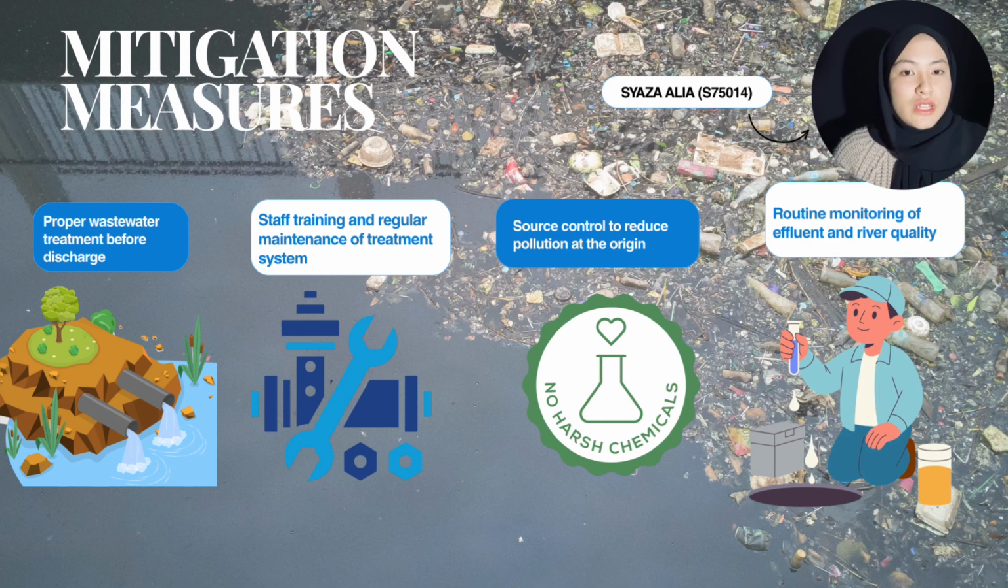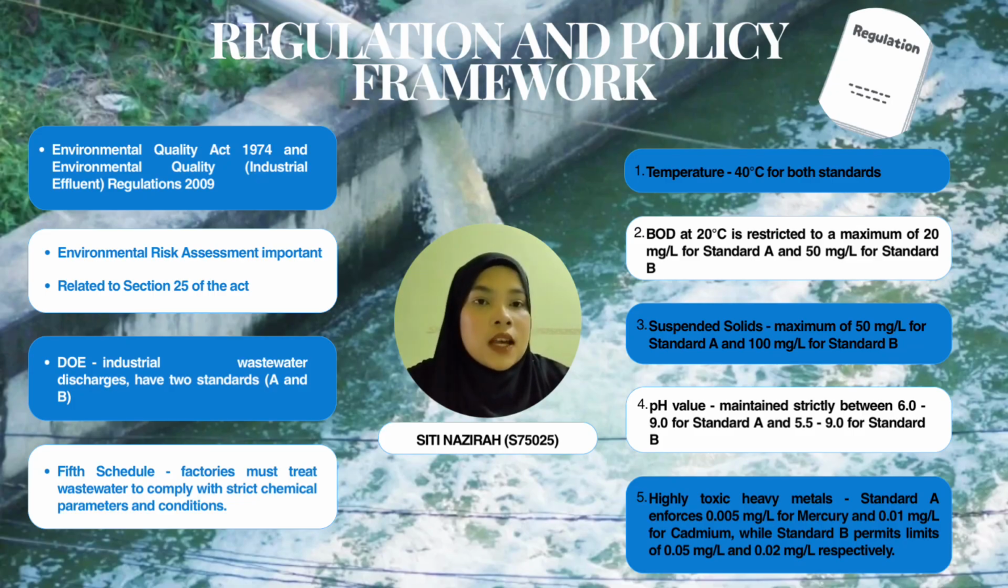Industries should also implement source control measures such as reducing chemical use, preventing spills and leaks, and also reusing water where possible. Staff training and proper maintenance of treatment systems are important to improve compliance and reduce accidental pollution incidents. Finally, strong enforcement and legal action against illegal discharge are needed to ensure industries follow environmental regulations and protect river water quality in Malaysia. The next part is regulatory and policy framework.